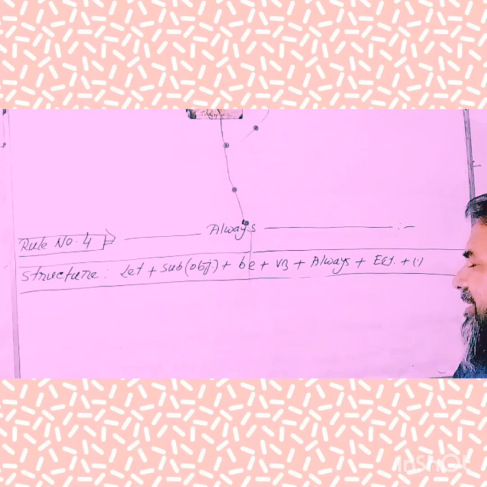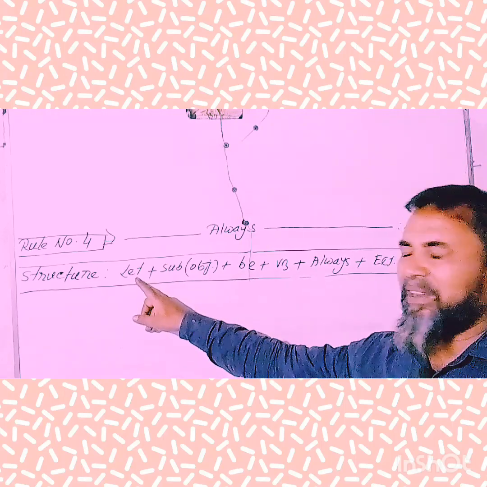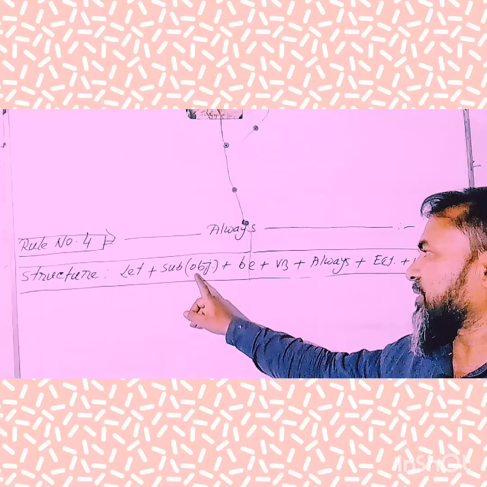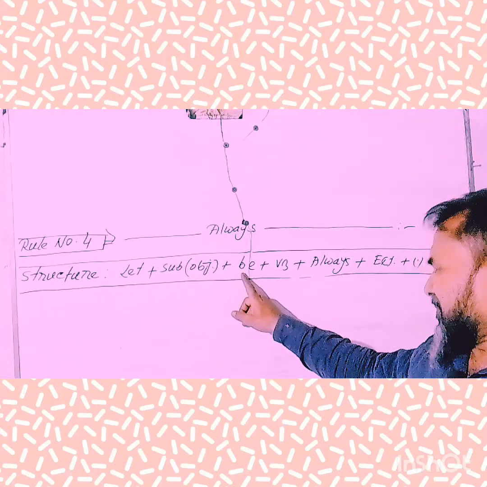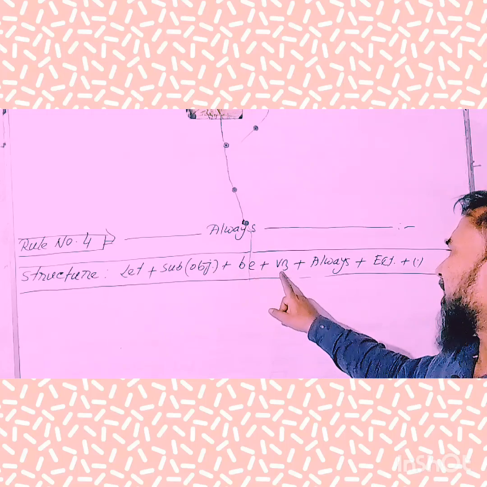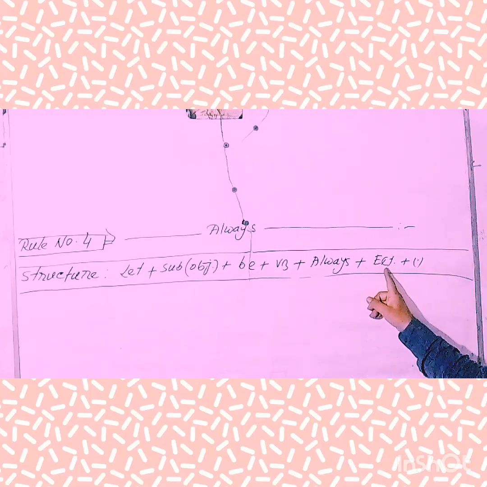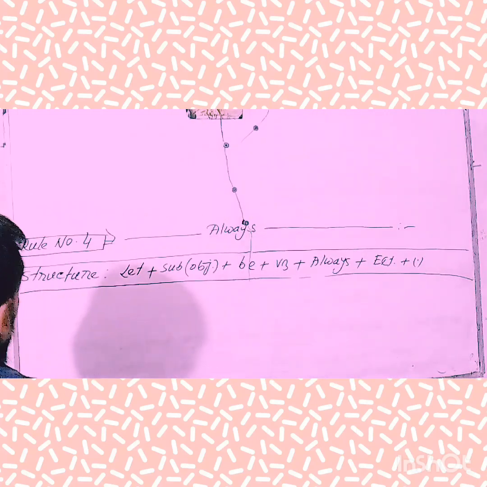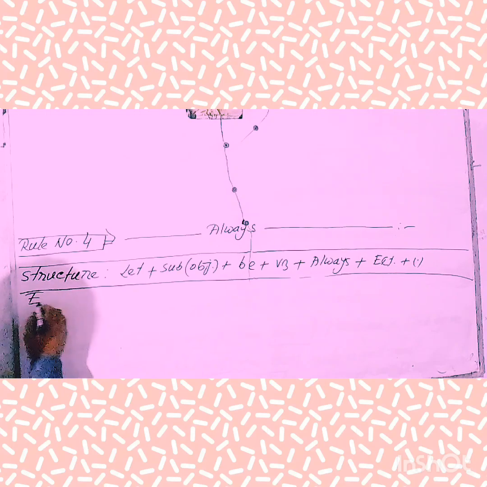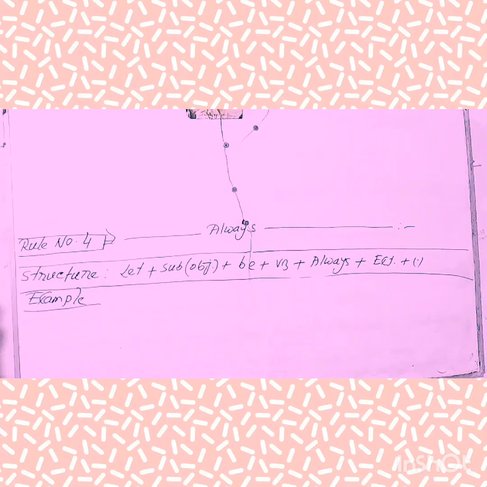What is the structure, my dear learners? At first you'll have to use "let". Next, the objective form of the object. Next, "be". Next, the third form of the verb. Next, "always". Next, the extension. Finally, end with the note of full stop. Take a look at the board and try to understand. Now I am going to give you some examples to remove some complexity about this rule.